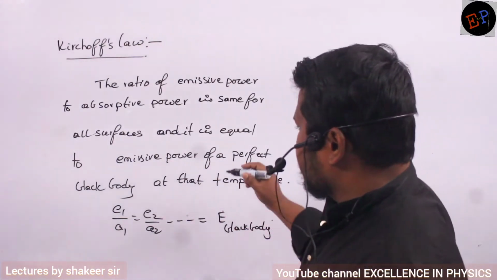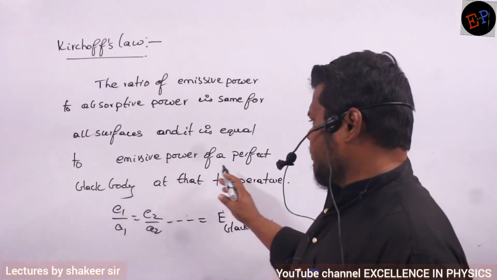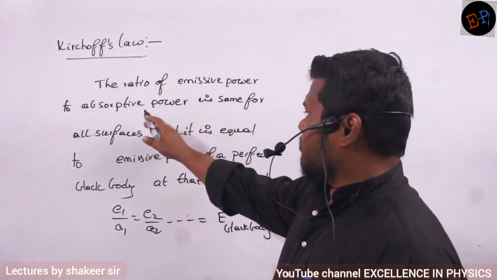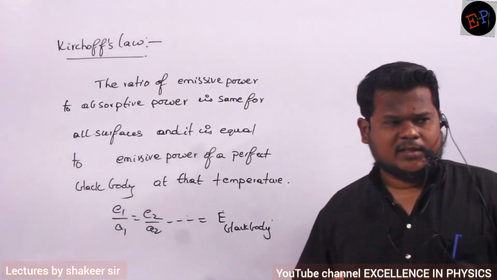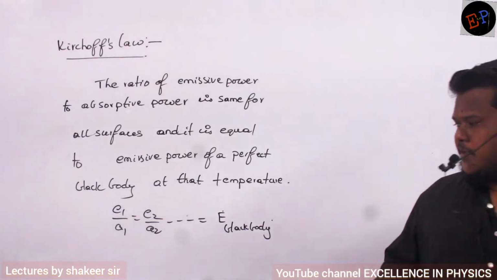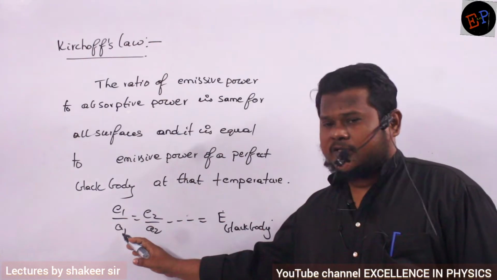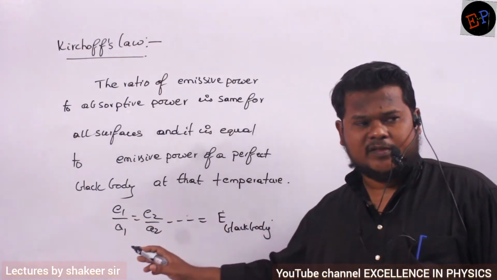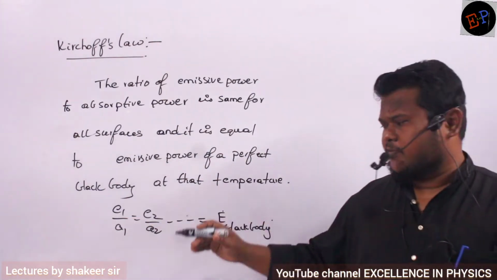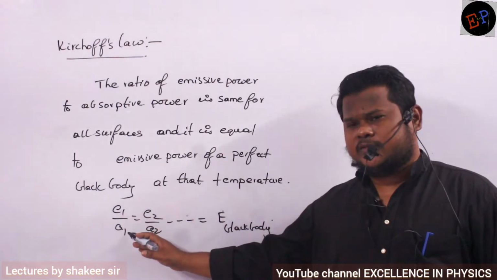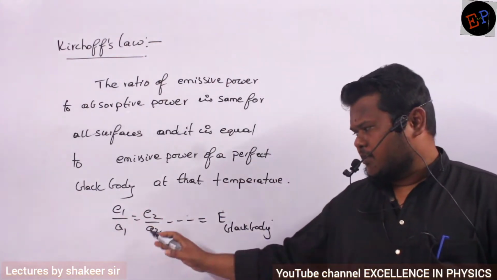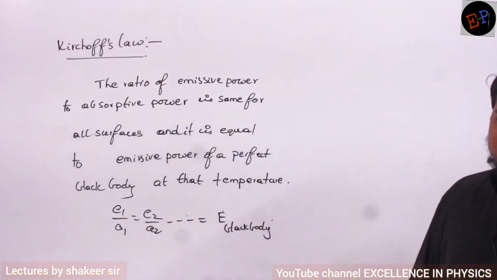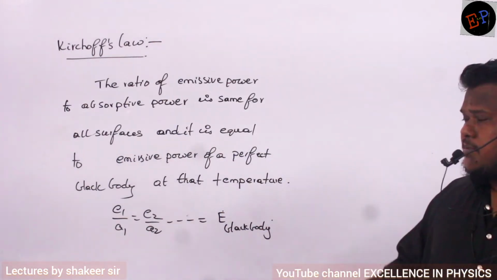So what is the ratio I am taking? Emissive power to the absorptive power of any body, whatever may be the type of the body, whatever may be the color of the body. So the E by A ratio for any surface always remains equal to that of any other body. For example, if you take one body's E by A ratio and you take another body's E by A ratio, they will remain the same, and they will be equal to the emissive power of a black body. This is called Kirchhoff's law.